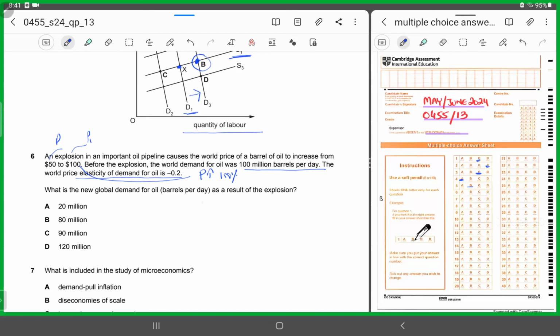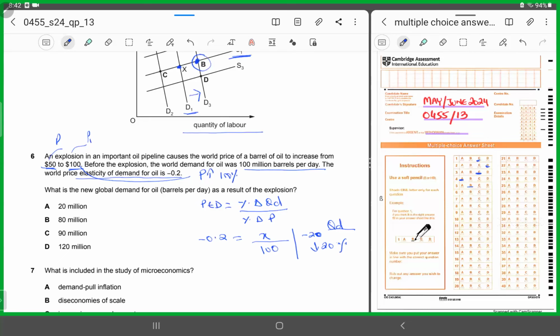So what do we know? Price elasticity of demand is percentage change in quantity demanded upon percentage change in price, right? So what was the value of PED? It was negative 0.2. Percentage change in quantity demanded, we don't know. I'll put an X over there. In the denominator, percentage change in price. Initially, the price was 50, then it went to 100. So this is a 100% increase in price. In the denominator, I'll put 100. When I cross multiply, the answer would be negative 20. This means what? A negative 20 means that there is a fall in quantity demanded by 20%.